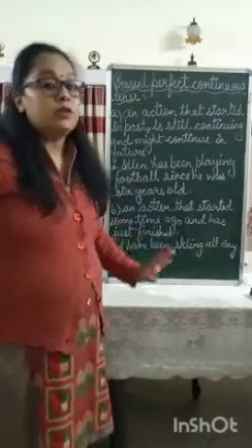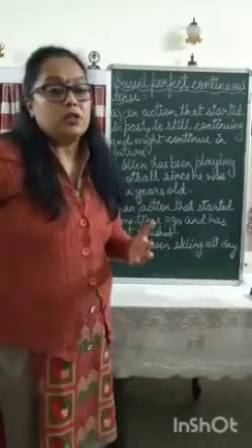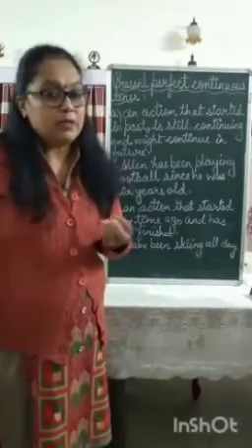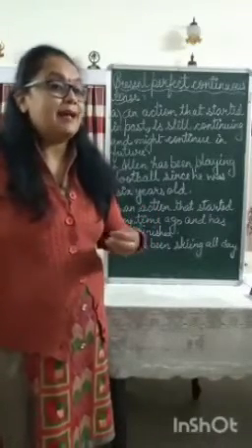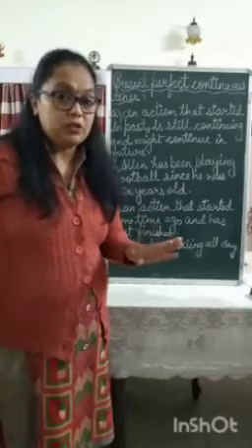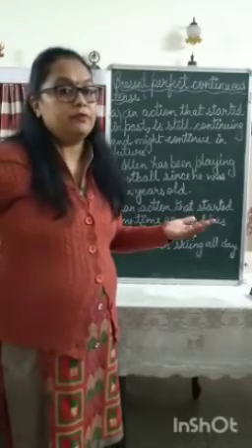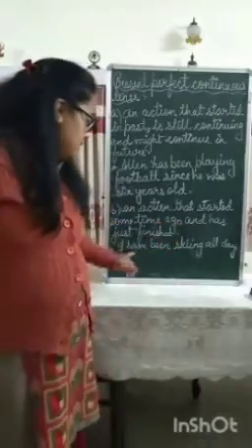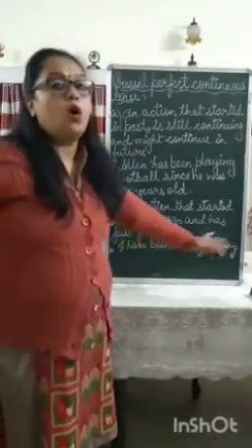Present perfect continuous tense is also used for an action that started some time ago and has just finished. When we are talking about an action which started in the past, few moments ago or few hours ago, but at the time of speaking now it is finished, then also we use the present perfect continuous tense. For example, I have been skiing all day.